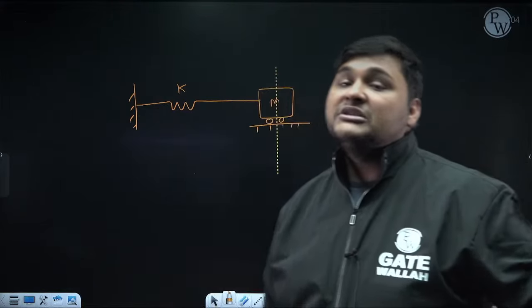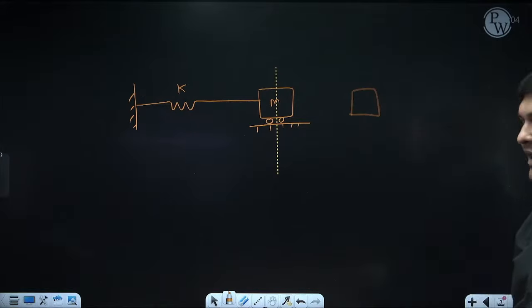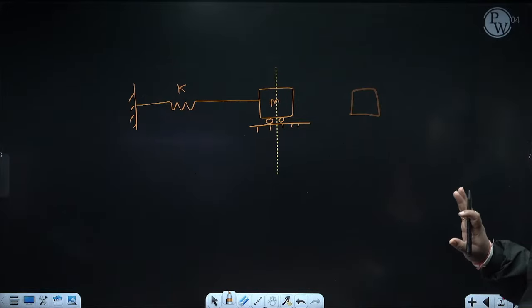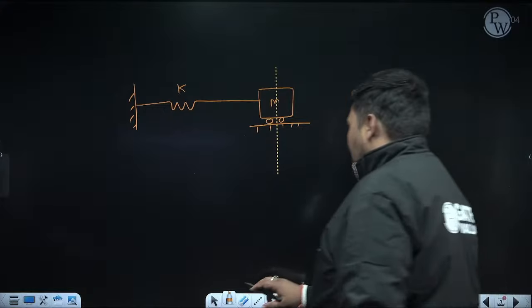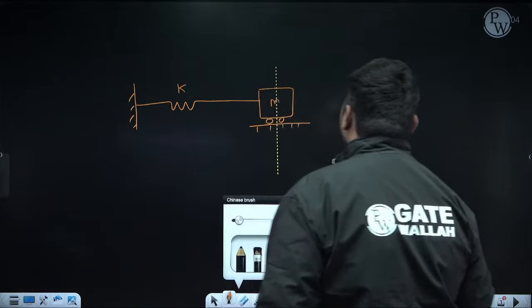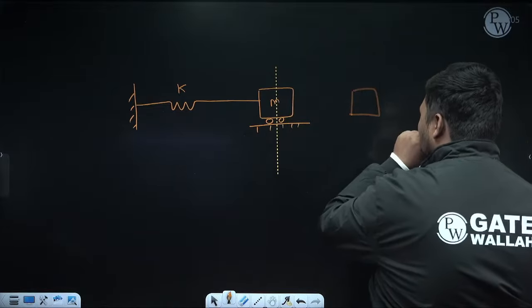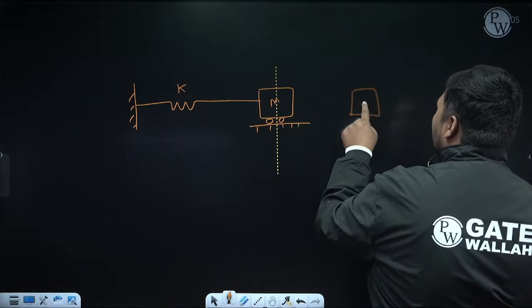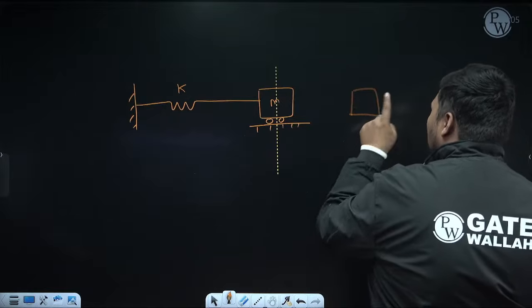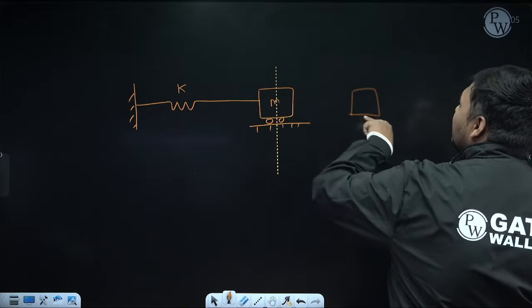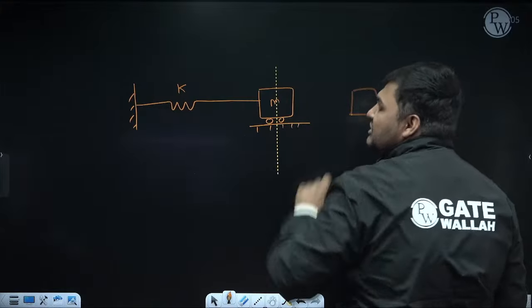Now you will say, sir, why is it occurring? In very brief, I am discussing it first. Suppose I disturb this mass from its mean position by applying an impulse force, but whatever force I applied, I have released. So now, at this position, it will try to come back to its mean position.